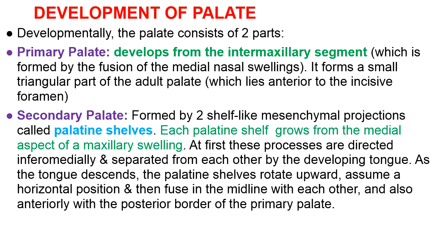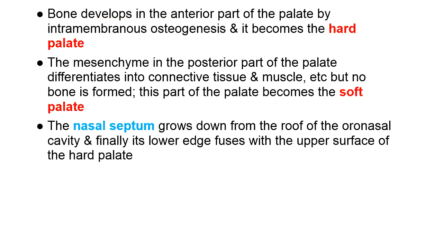But when the jaw grows and assumes its normal size proportions, then the tongue descends because space in the developing oral cavity is now larger, and then the two palatine shelves rotate upwards, assume an exact horizontal position, and fuse in the midline with each other. Anteriorly, they fuse with the posterior border of the primary palate. This you will be able to understand in a diagram later.